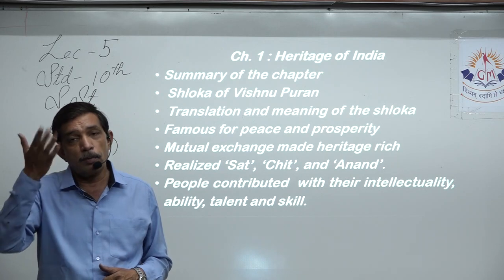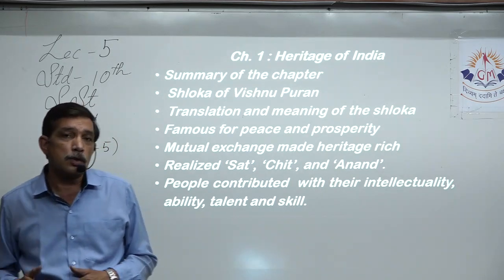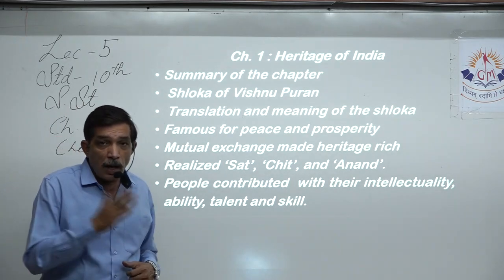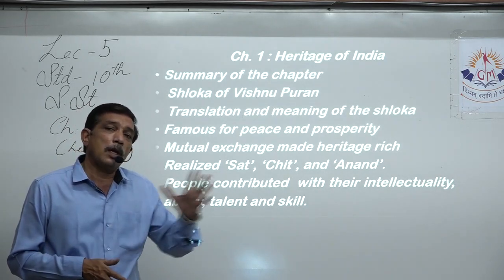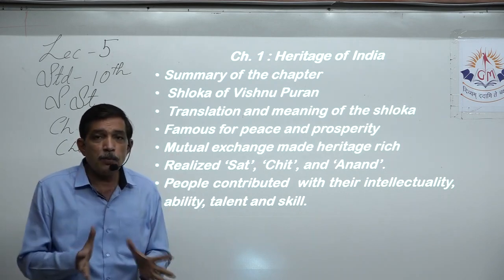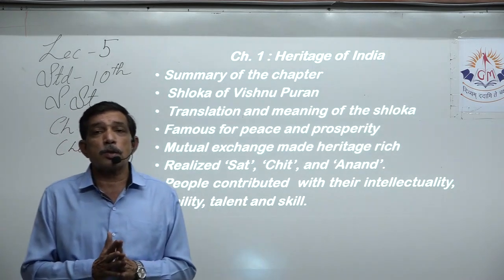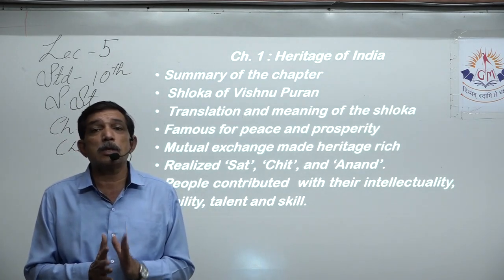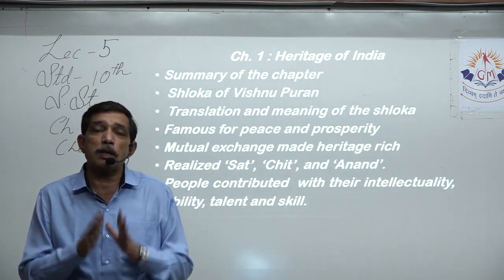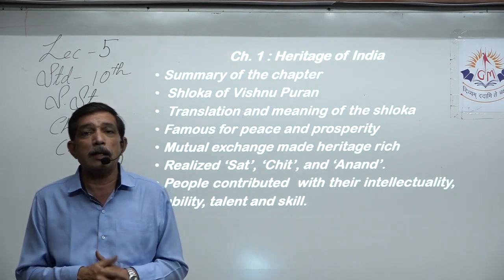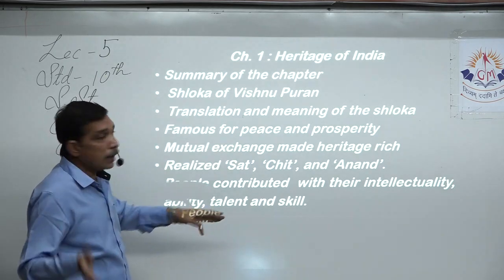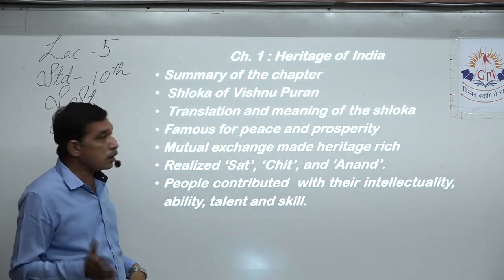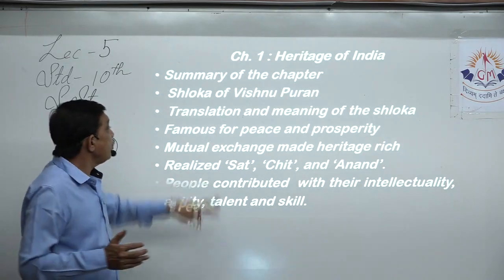So from the Himalayas in the north to the Indian Ocean in the south, and from the Bay of Bengal in the east to the Arabian Sea in the west, the land in between this extent is known as Bharat, and the people residing within this land are called Bharatiya. So that is the shloka of Vishnu Puran. That is exactly the translation and the meaning of the shloka. You have to remember this.